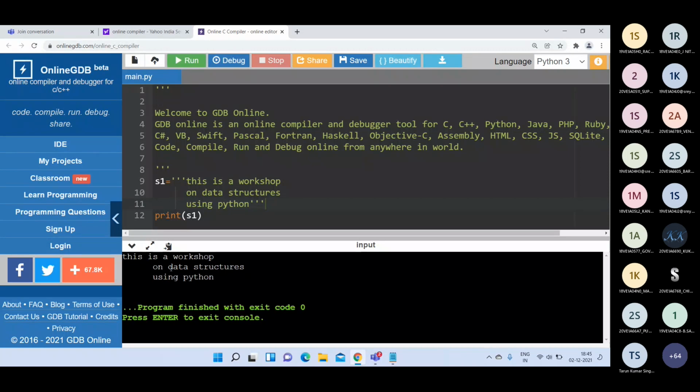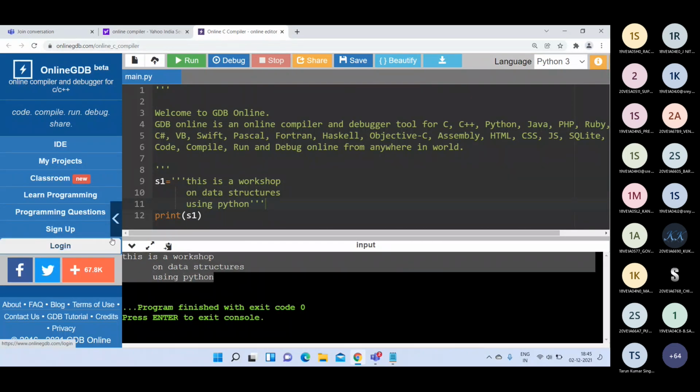See here, this is the multiple line string. This is a workshop on data structures using Python. So whenever you want to write multiple lines of text, you may use triple quotes. Otherwise, you can go for single quotes and double quotes.